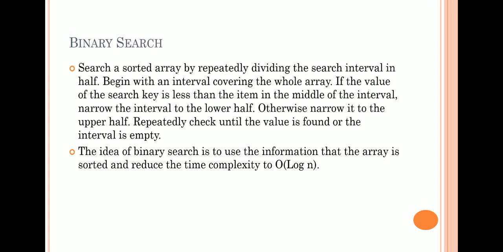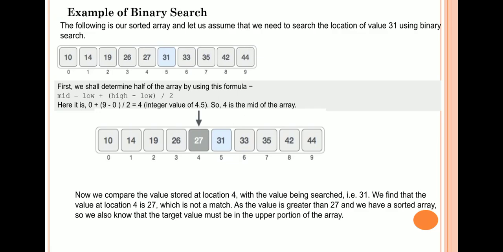Okay, so first we solve one example for binary search. The given sorted list is 10, 14, 19, 26, 27, 31, 33, 35, 42, and the last one is 44. So there are a total of 10 elements in the given list, which are in sorted, that is ascending, order. So first we find the mid value.